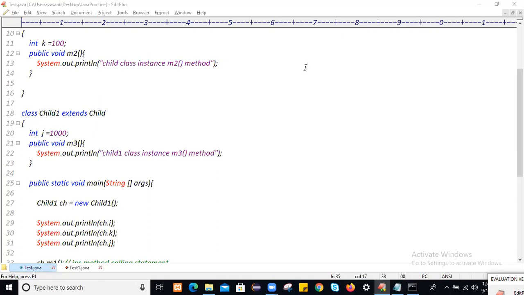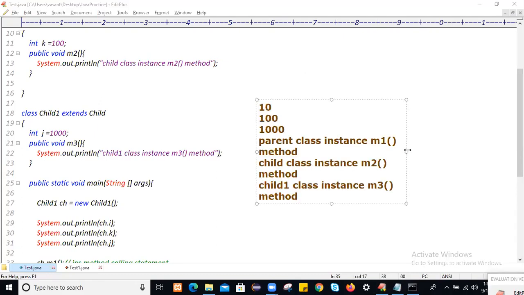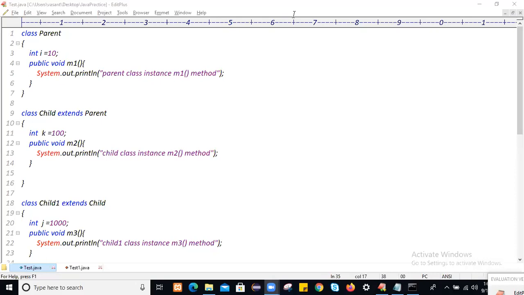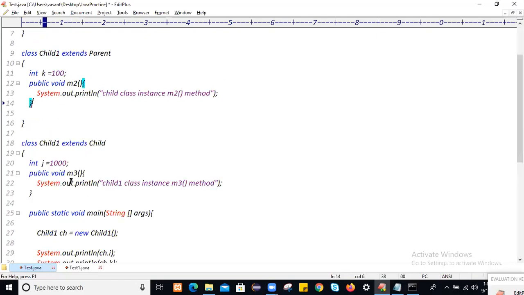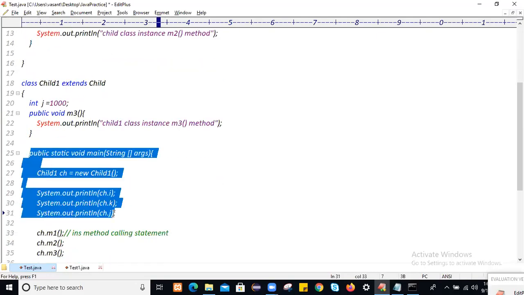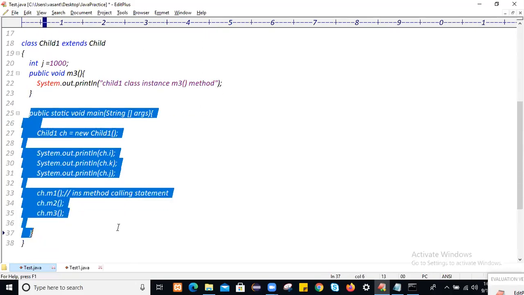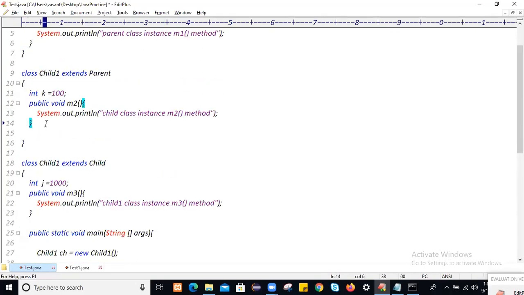So this is the example of multilevel inheritance, right? Now let's take an example of hierarchical. This is the parent class. I will say this is child one, which extends parent. To access the properties of the parent, we use the main method within this class.